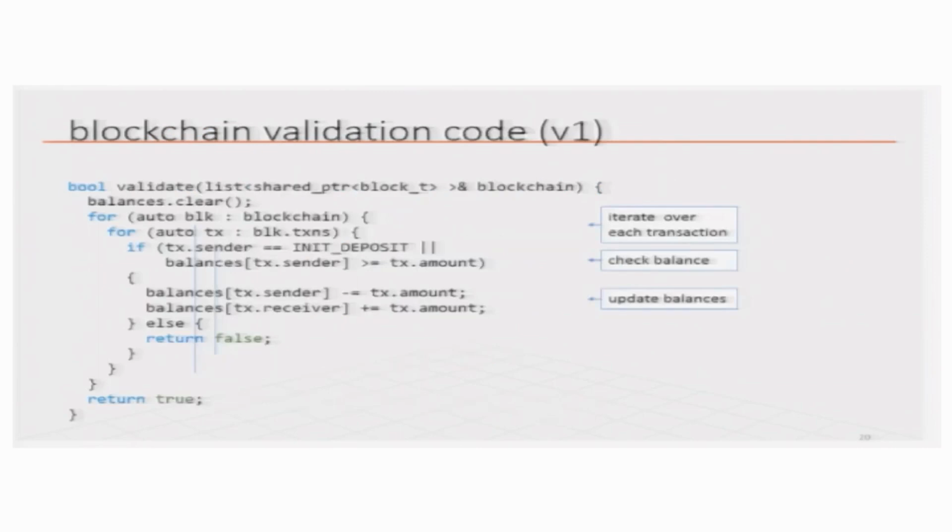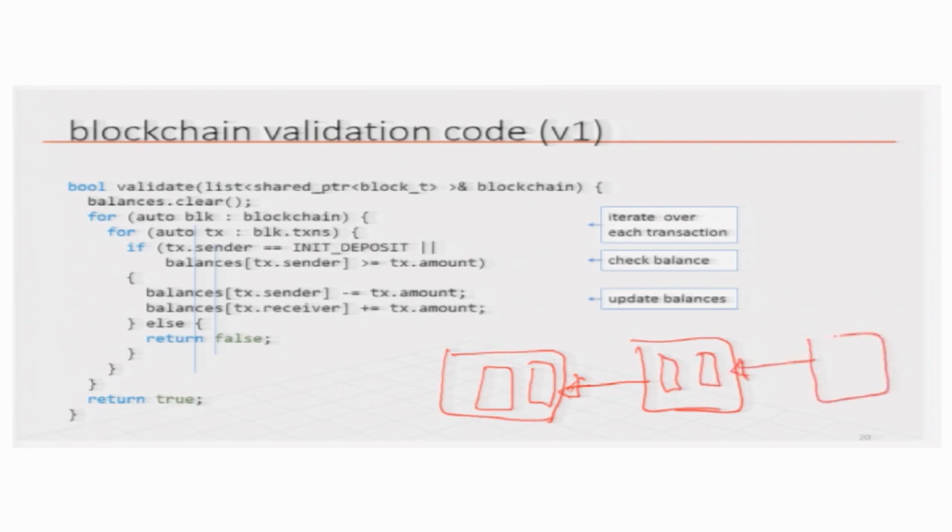So, now the question is, how do you validate a blockchain? What is a validated blockchain? You have transactions etcetera in one block, and you have the next block pointing to it with transactions in it, and the next block pointing to that with transactions in it. When I say valid, I have to first check that in each of the blocks your transactions are valid, and when I say transactions are valid, I have only defined what it means for a transaction to be valid partially, as version 1. So, therefore, this validation code is also version 1.